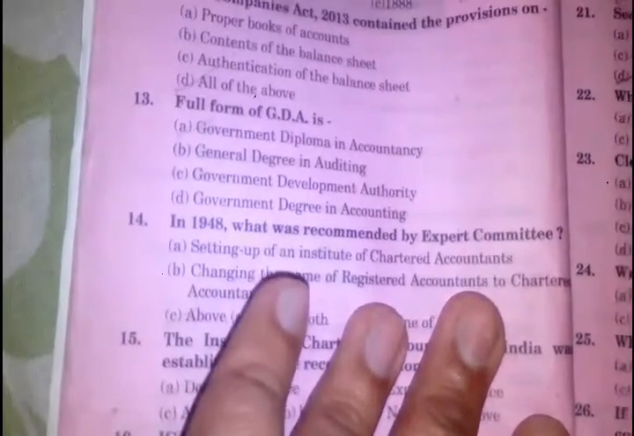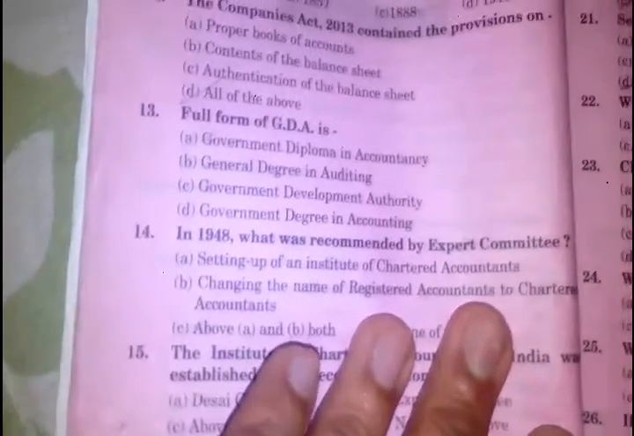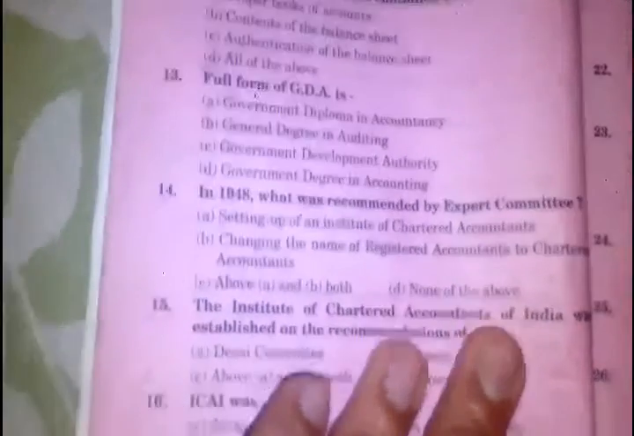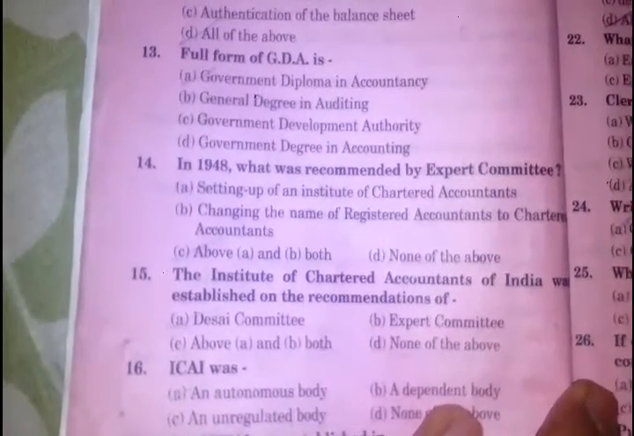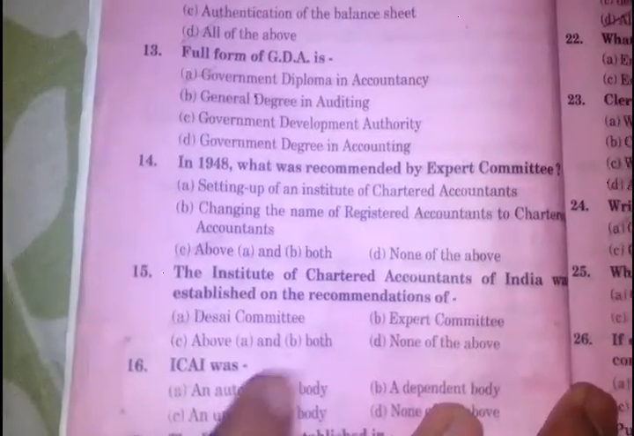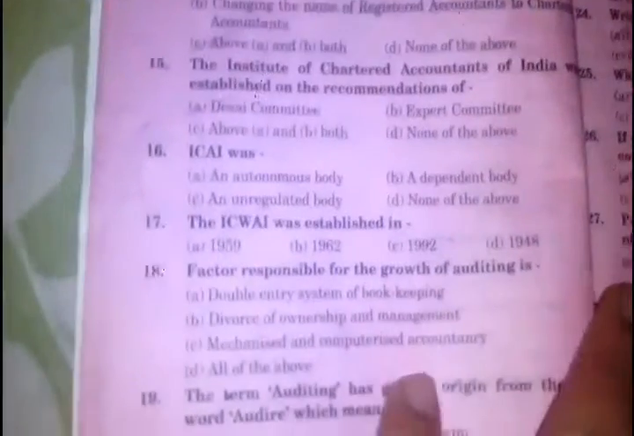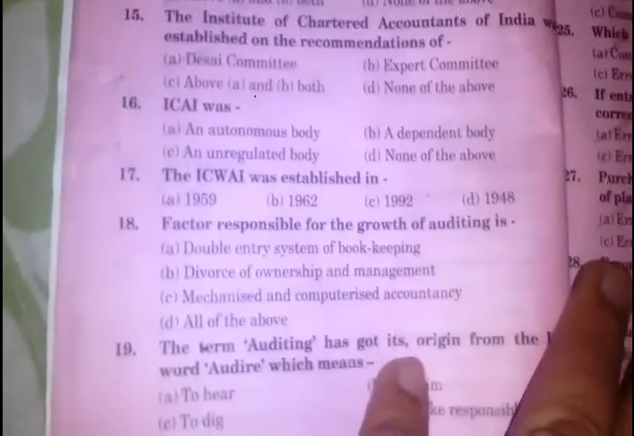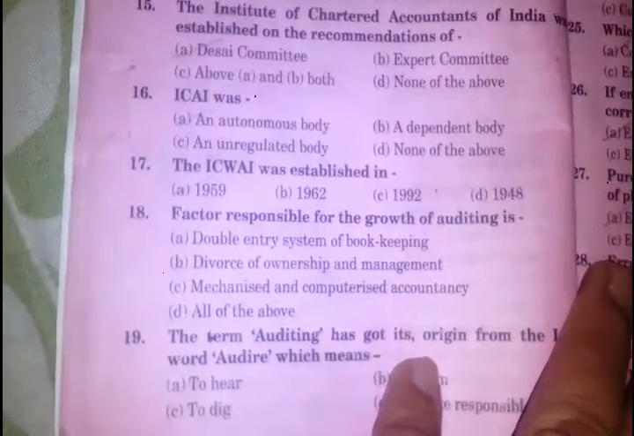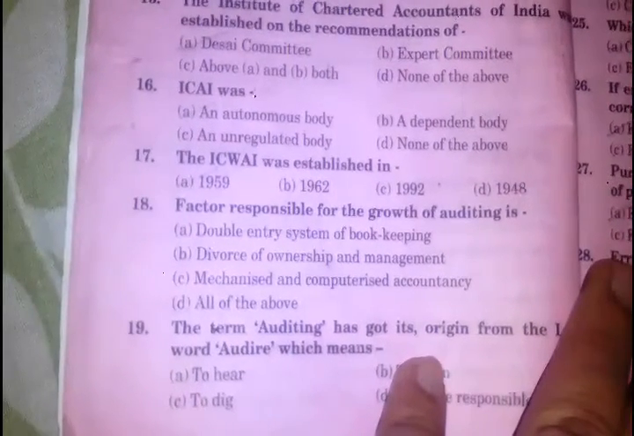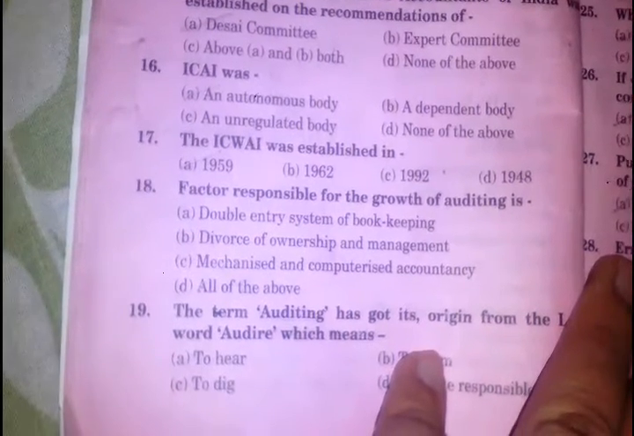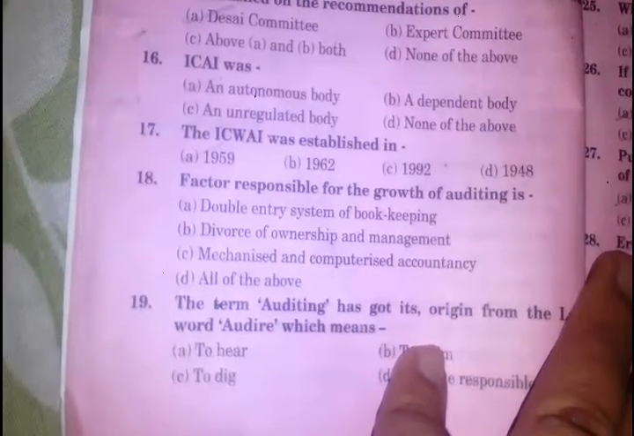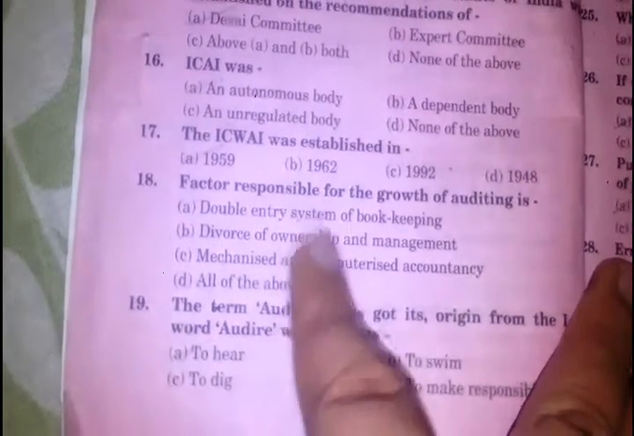Setting up of an institute of chartered accountants, changing the name of registered accountants to chartered accountants. The Institute of Chartered Accountants of India was established on the recommendation of the Desai Committee. ICAI was an autonomous body. ICWAI was established in 1959. Factors responsible for the growth of auditing are double entry system of bookkeeping, divorce of ownership and management, mechanized and computerized accountancy. All of these थे, इसलिए मैंने तीनों पढ़े, ठीक है.